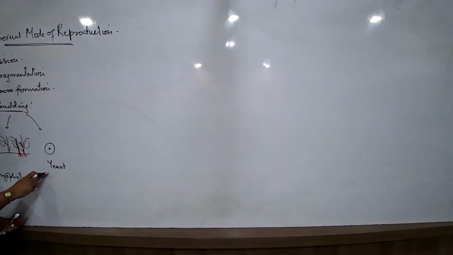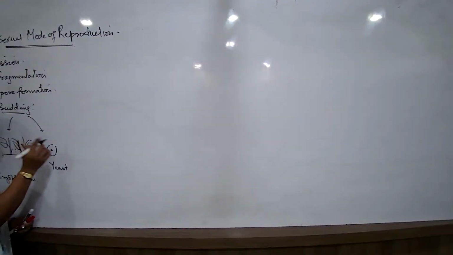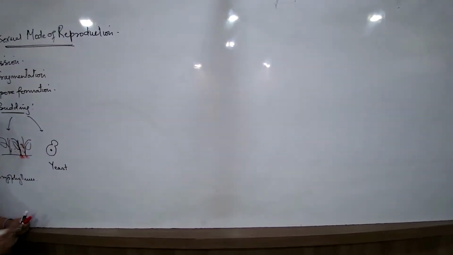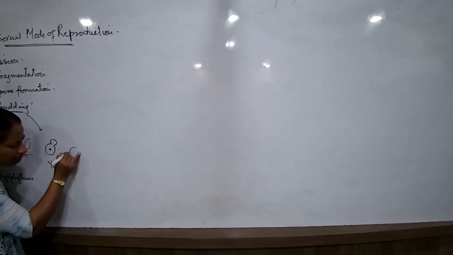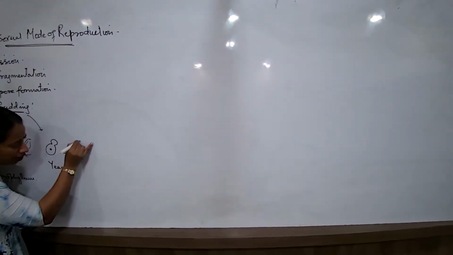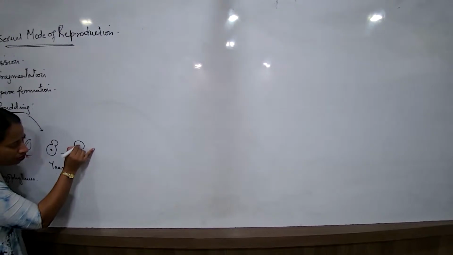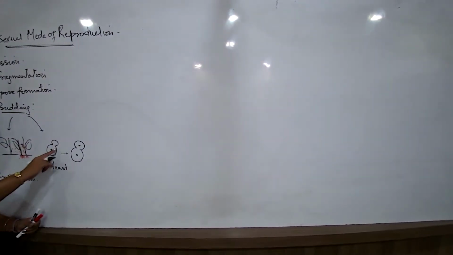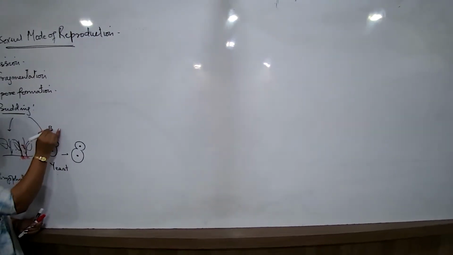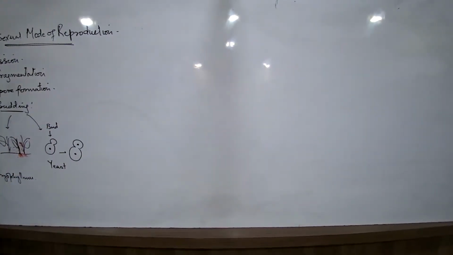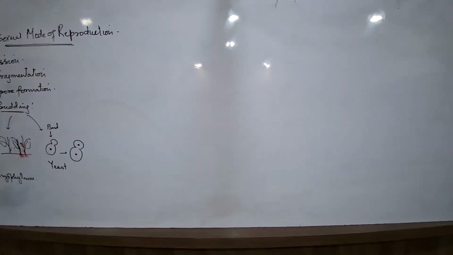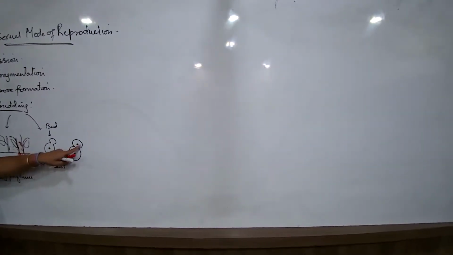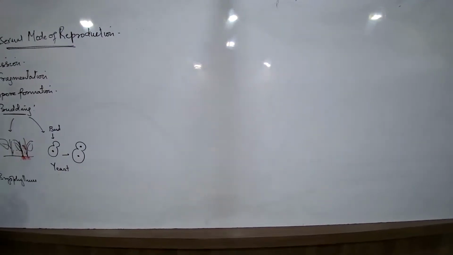Now this parent yeast will result in the formation of a small bud. After some time, this bud will start growing. In the next stage, this would result in the formation of a young organism. So this small bud underwent growth. What about this nucleus? This nucleus underwent division, and now the nuclei are spread out.